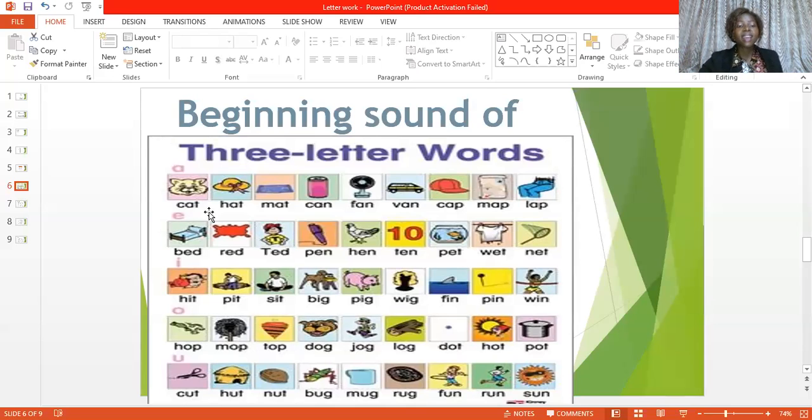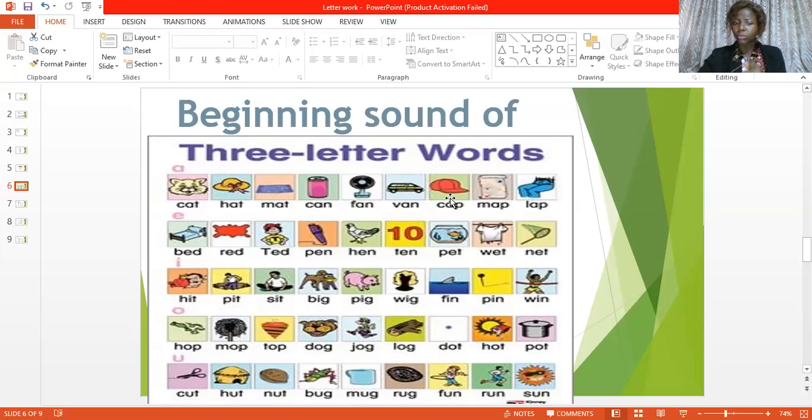We have cat here. H plus at gives you hat. M plus at gives you mat. Mat. Say mat, everybody. Okay? So also we have can, we have fan. I want us to concentrate on the beginning sound because what we are looking at is the beginning sound.